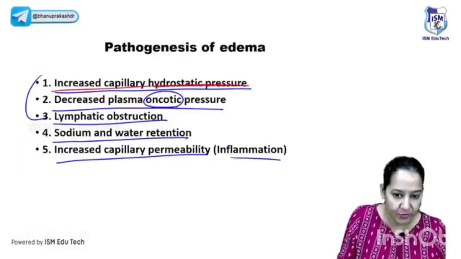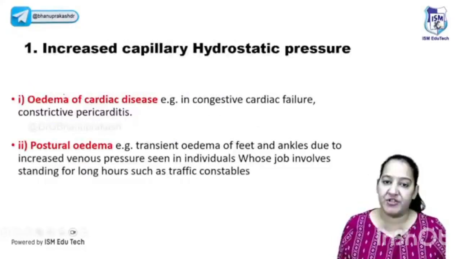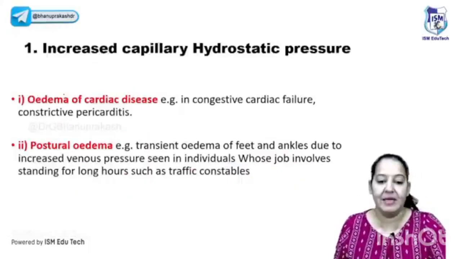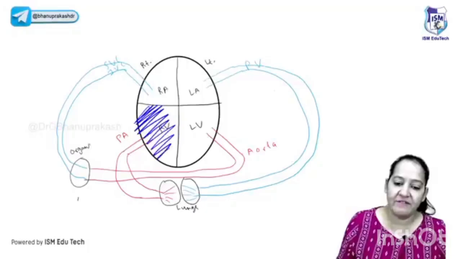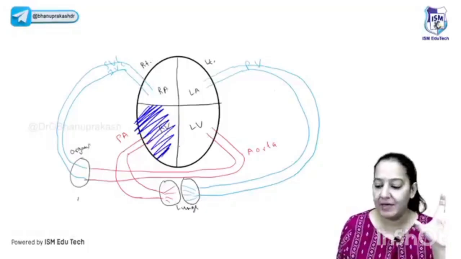Let me give you the first: increased hydrostatic pressure. Do you know some example of edema due to increased hydrostatic pressure? There are 2 examples. The first is cardiac, left heart failure or right heart failure. Let me do right heart failure. Imagine the right ventricle is not pumping. What will happen? Common sense.